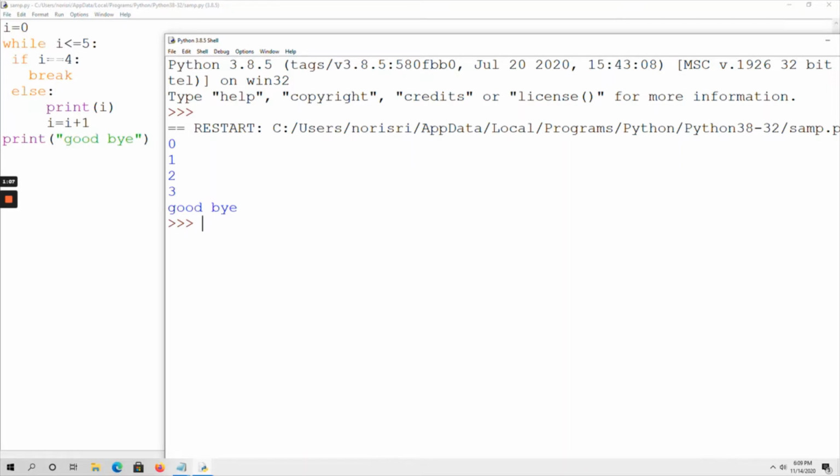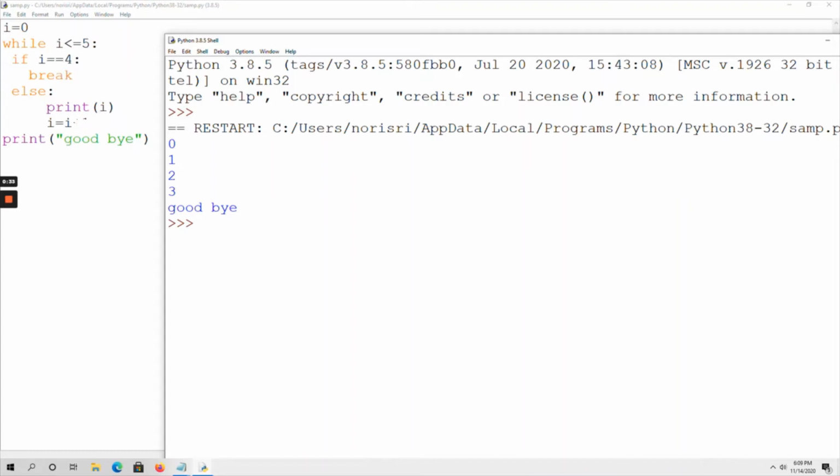Again the cursor goes to the while loop. 1 is less than or equal to 5, the condition is true. If 1 is equal to 4, the condition is false, so it comes to the else block and prints 1 on the output screen. Now I becomes 2, and again the while condition is true but the if condition fails, so 2 is printed. Then I becomes 3, the if condition is false, so 3 is printed.